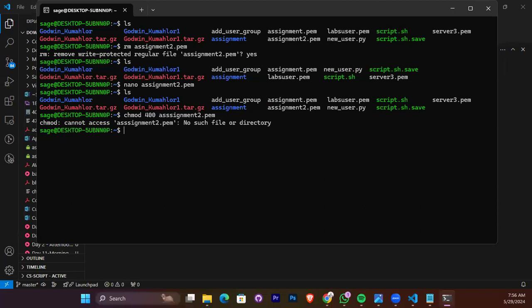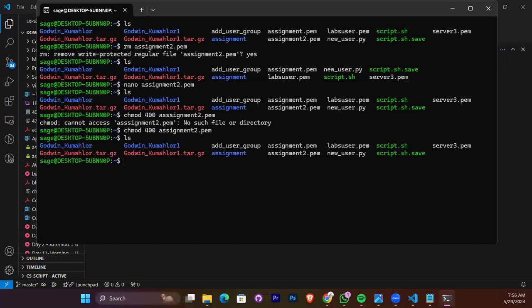Why? Did I miss something? Oh, I typed 3S. Yeah, so now our file is there. So good. So now our key pair file is there.